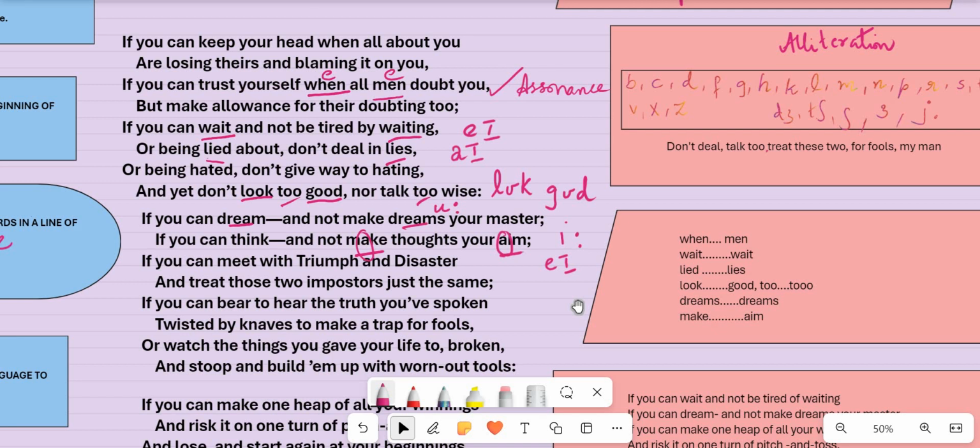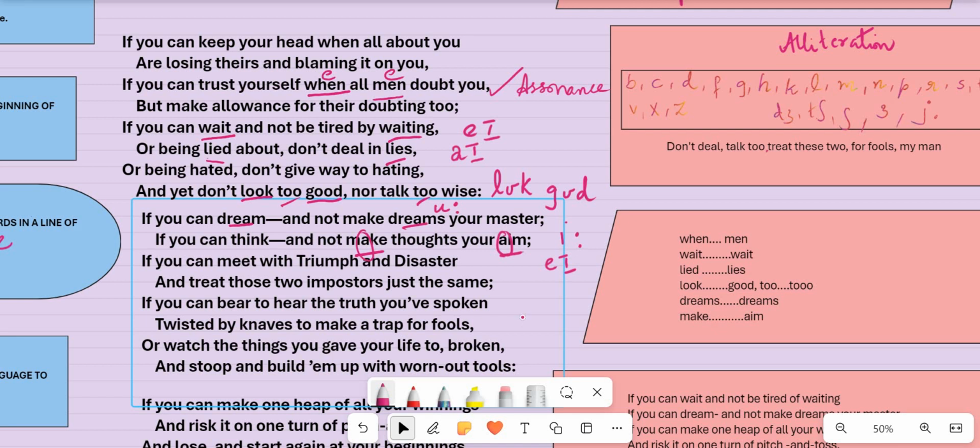So I hope you have understood how we pick vowel sounds and how we notice the same sound being repeated. If you find a vowel sound and you notice the same vowel being repeated in the same line, in the form of a vowel or in the form of a diphthong, you should pick that sentence or pick that line in the poetry. So I repeat the words that we have taken from the poem.